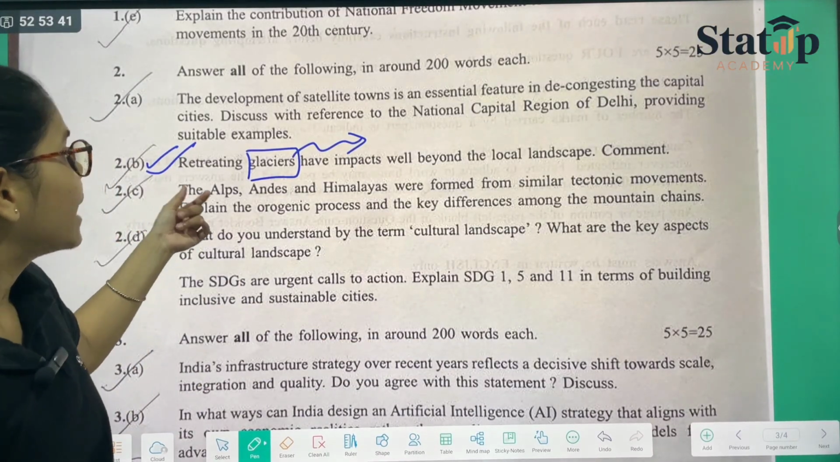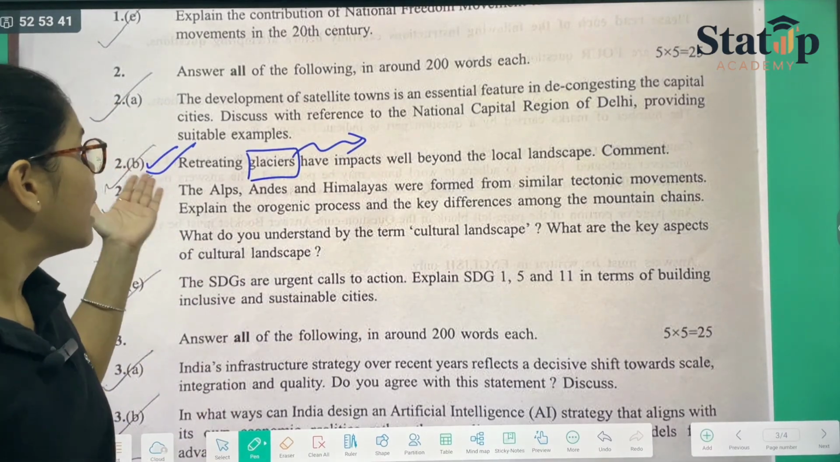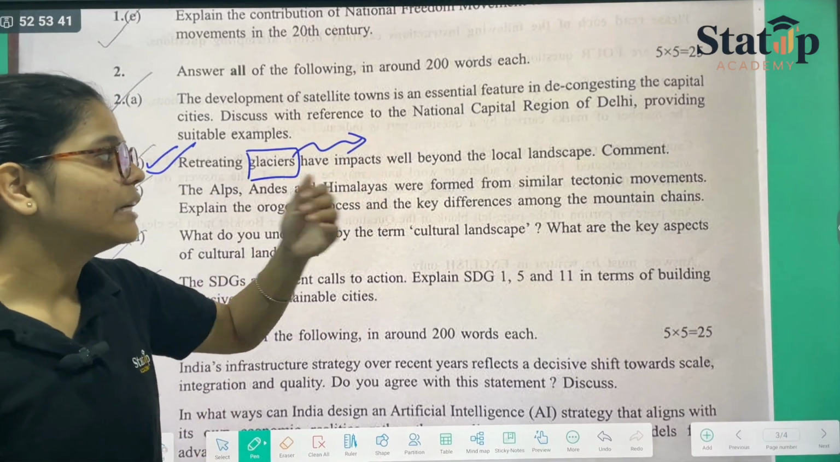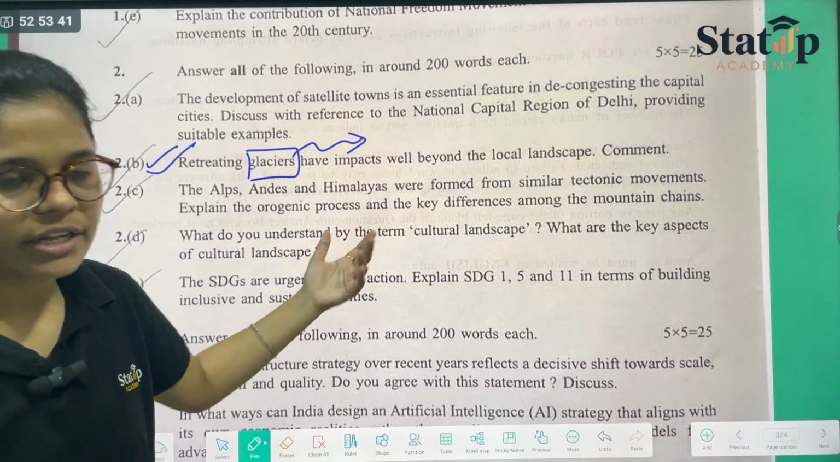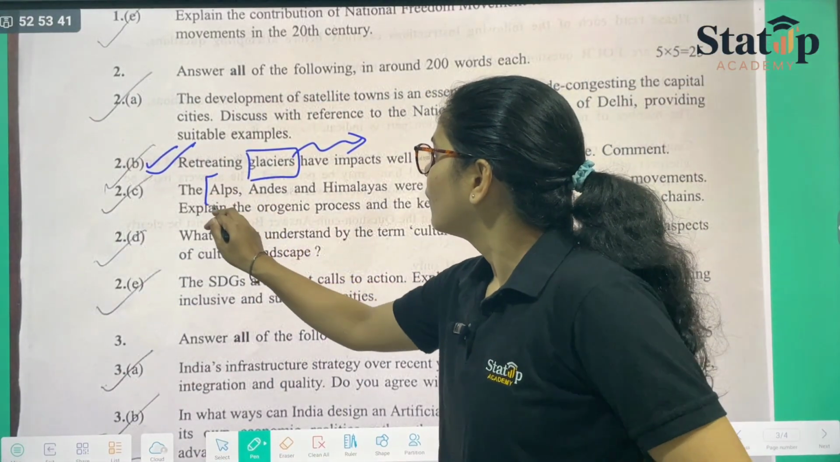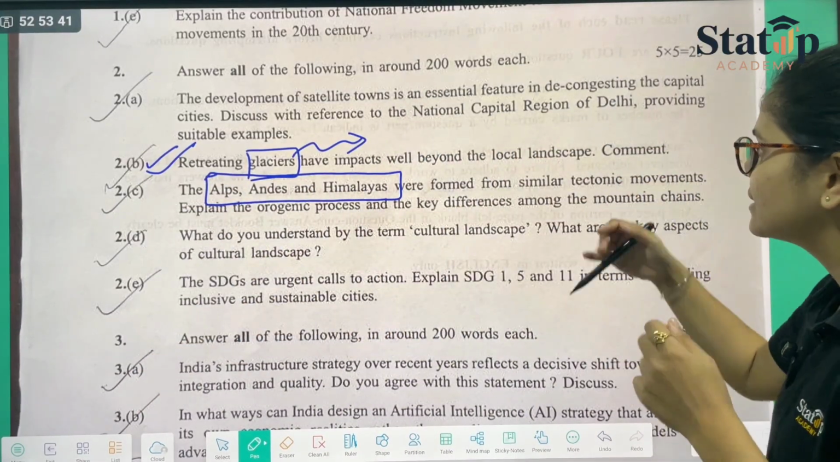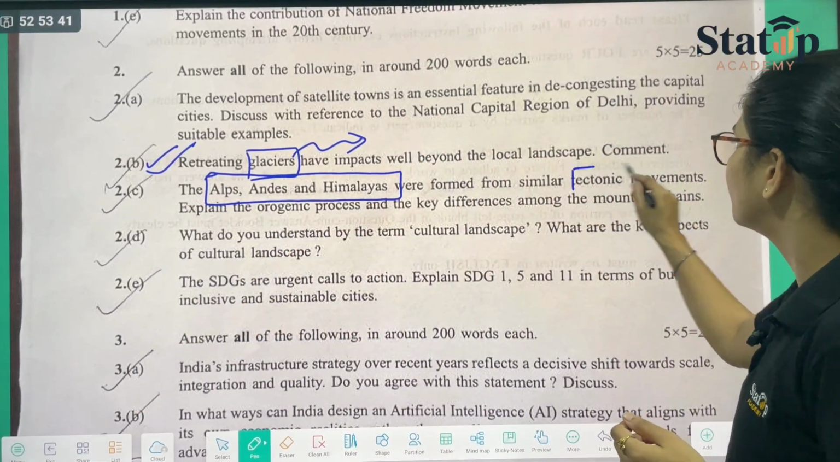Okay, then we have the Alps, Andes, and Himalayas were formed from similar tectonic movements. Explain the orogenic process and the key differences among the mountain chains. So, mountains we had not covered on YouTube, of course, but these were given major importance while asking this question because they are saying the tectonic movements.